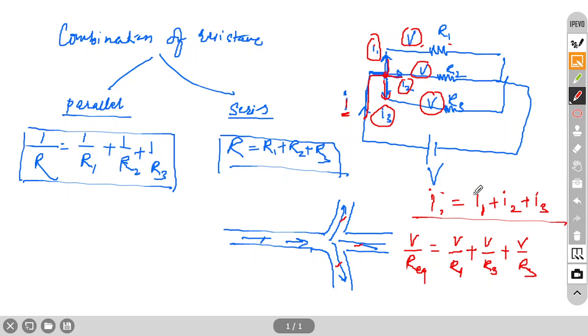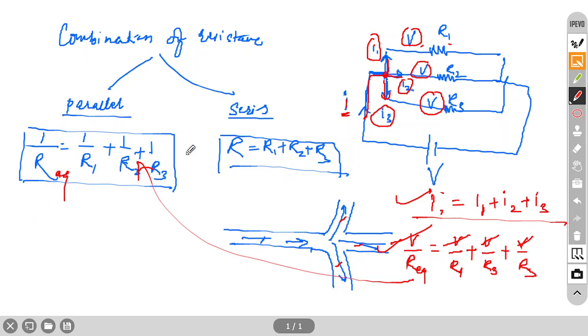So first you write this, and second from Ohm's law this, and then you remove the voltage from both sides, common making. Then we will get this formula: 1 by R equal to 1 by R1 plus 1 by R2 plus 1 by R3. So, three steps.